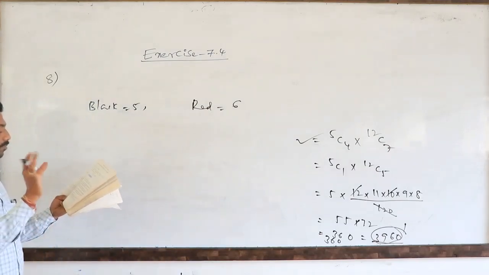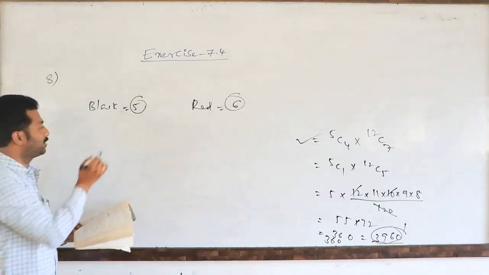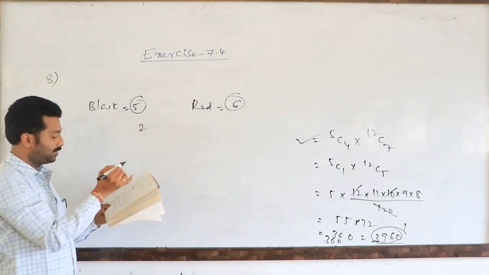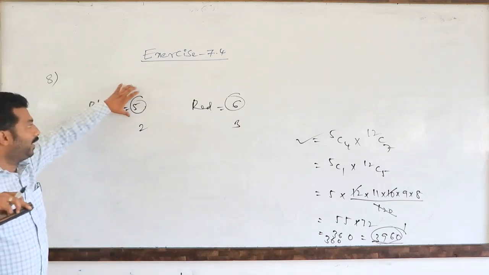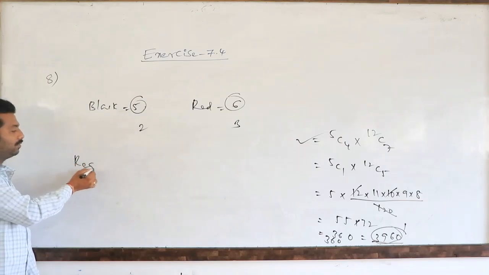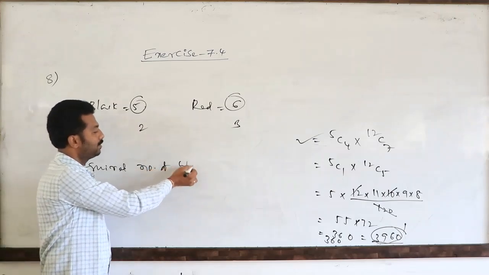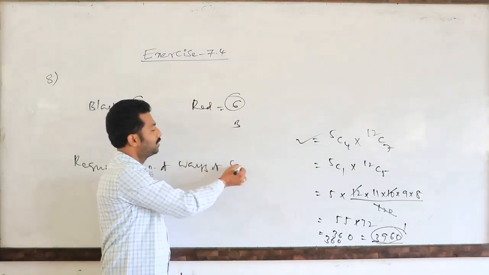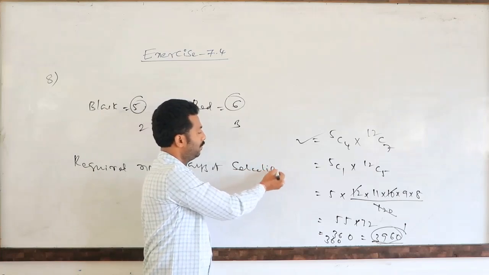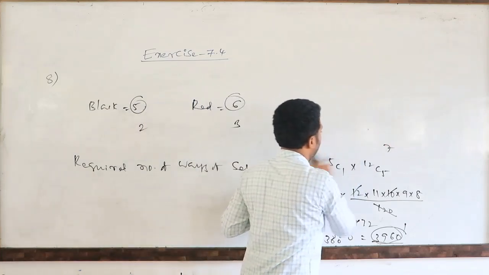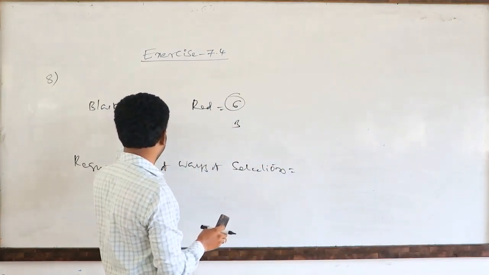We have to choose 5 balls. Among these, we have to choose only 5 balls, in which 2 are black balls and the remaining 3 are red balls. Required number of ways of selection. See here, there are 5 black balls and 6 red balls.